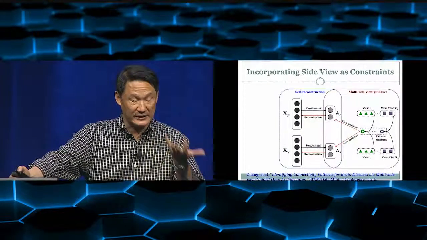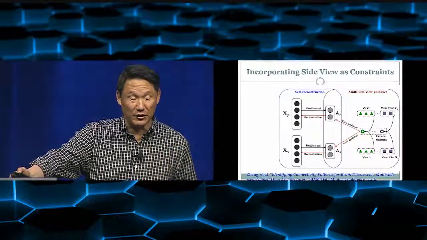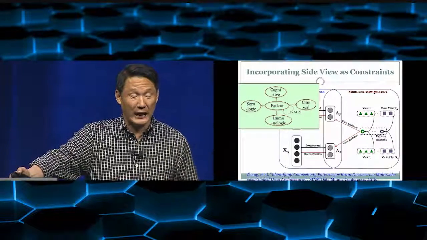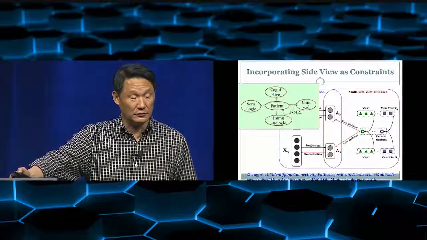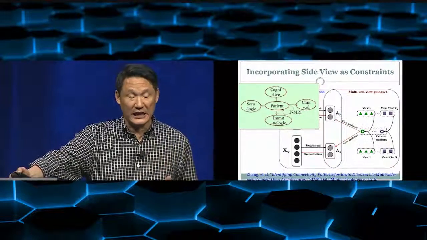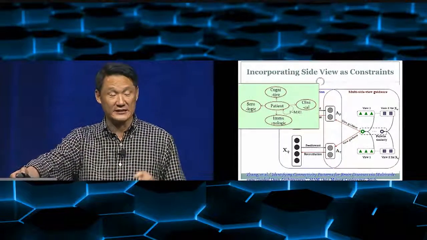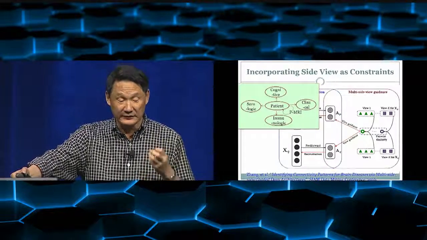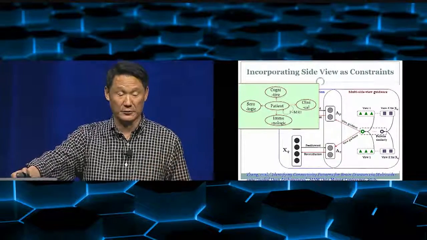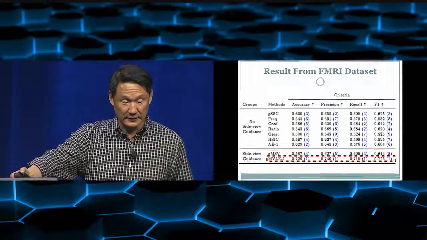So one way is, based on the image or the network, we can use deep learning to learn the latent feature, but we can also use other side view information. That means the other medical tests, which we consider as side views, and use them to guide the latent feature learning. For example, if the side views are very close, then we force the latent features to also be close. In that sense, we will be able to do a better prediction.